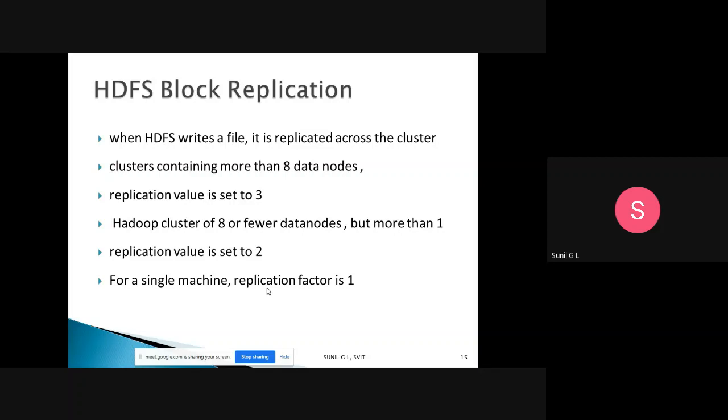When it is more than one, at that time the replication value is set to 2. For a single machine, the replica factor will be 1. If it is less than 8, the replica factor is 2. When it is more than 8 data nodes in a cluster, the replica factor value will be 3.